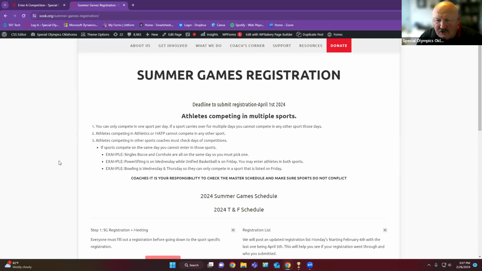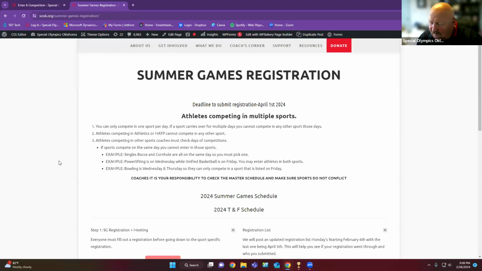The other sports are all if they are in that day. So, for instance, singles bocce, singles cornhole for 8 to 21-year-olds will be on Wednesday. They can do that sport. They can do either cornhole or bocce. But if they want to play on the softball team, softball's Wednesday and Thursday. They can't do it because they're both on Wednesday. I hope that makes sense. They can't do the same day.